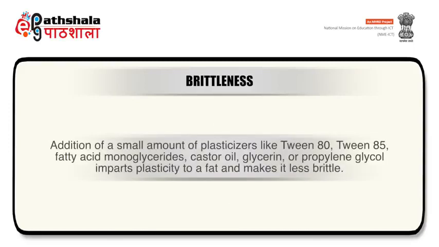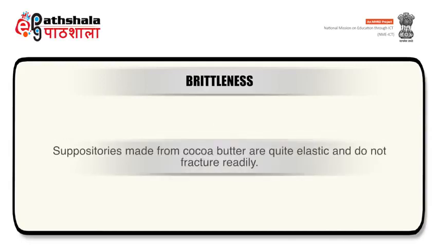Addition of a small amount of plasticizer like Tween 80, Tween 85, fatty acid monoglycerides, castor oil, glycerin or propylene glycol imparts plasticity to a fat and makes it less brittle. Suppositories made from cocoa butter are quite elastic and do not fracture readily.